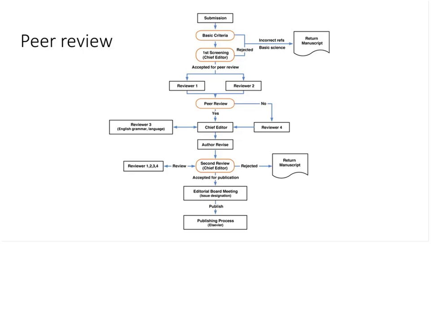So the way that you will see these in our databases is often referred to as scholarly peer-reviewed, and then sometimes you'll also see them referred to as academic journals or academic articles.